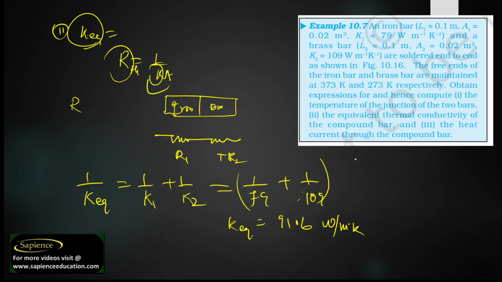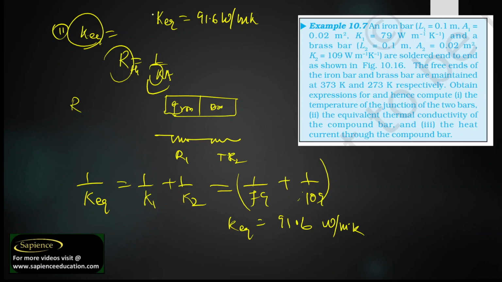So what is heat current? How will you define heat current? We need to find the heat current. Basically they are asking about the heat transfer rate. Before that, we need to keep K equivalent of both the bars equal to 91.6 watt per meter Kelvin.